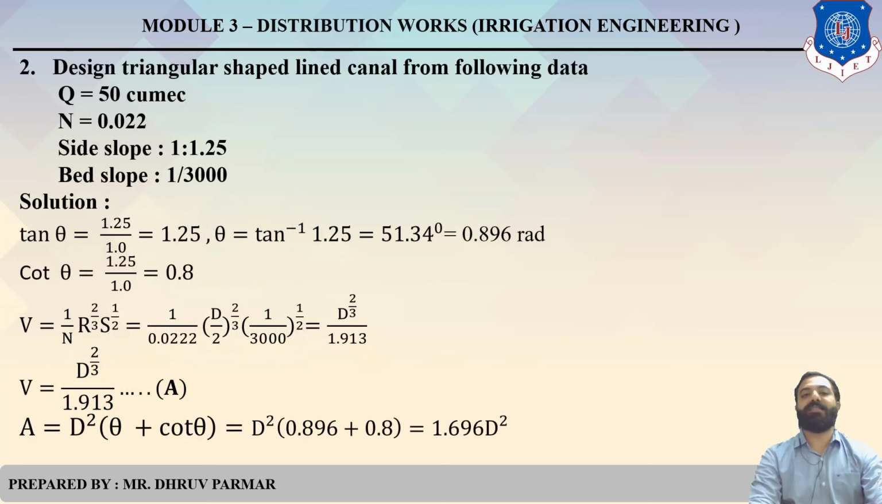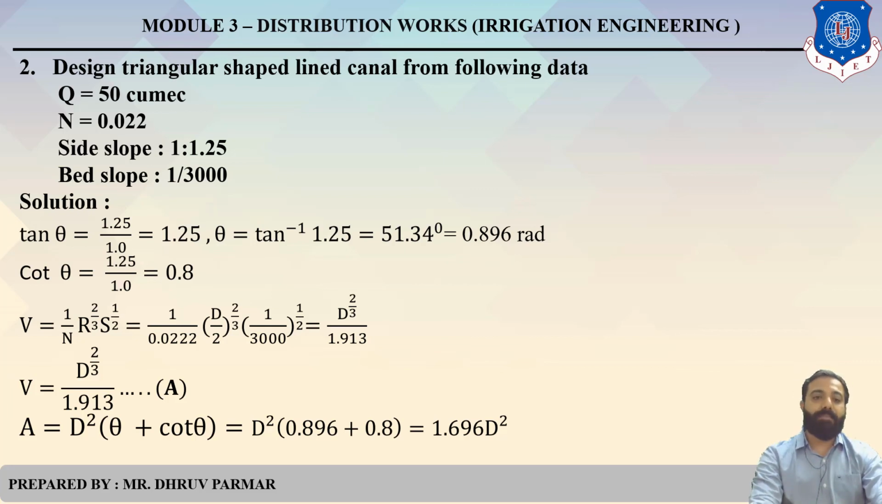So this is an example of a trapezoidal section, and this is an example of a triangular section. Discharge is given, Q equals 50 cubic, N equals 0.022, and side slope is given. First of all, as per the side slope, you find tan theta, 1.25 divided by 1. So we get theta equals 51.34 degree. Convert into radian form, 0.896, and find cot theta, 0.8.